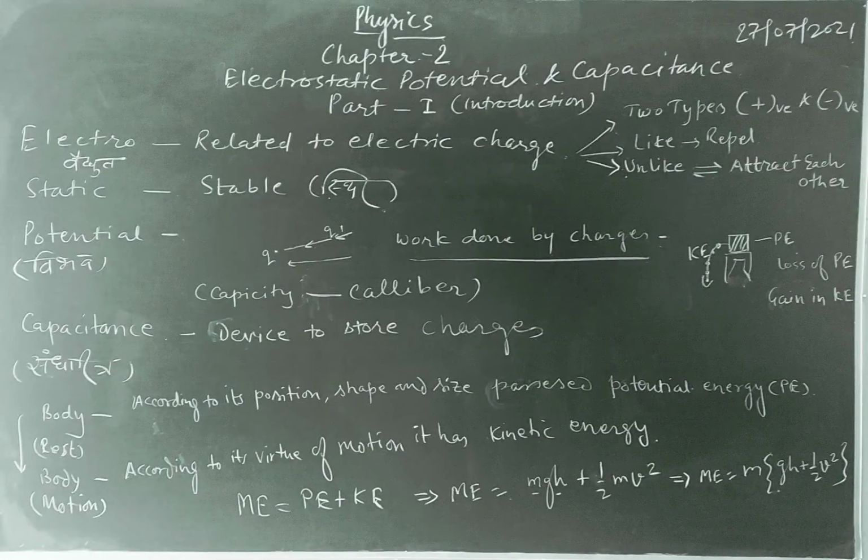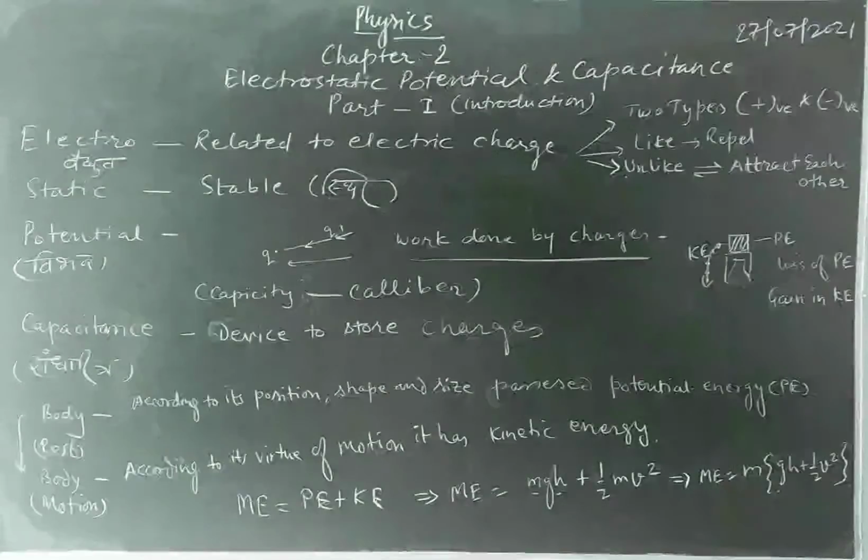Static means stable, stable means sthir. Potential means vibhav. Q is the charge, and another charge will be brought to Q. The work done by this is called the potential of the charge, potential. In capacitance, it is a device to store the charges.